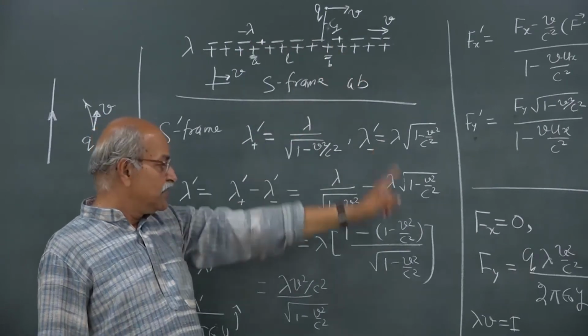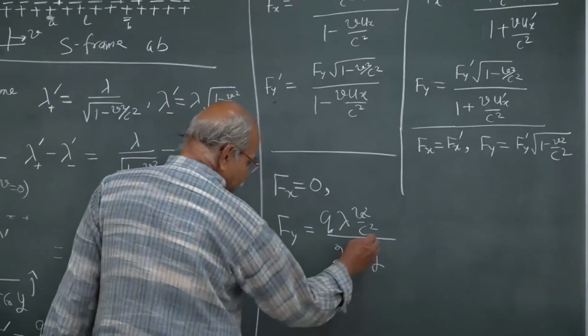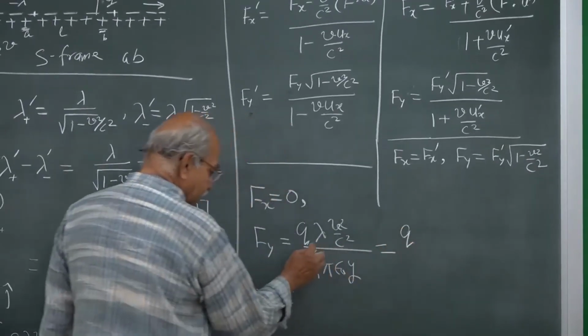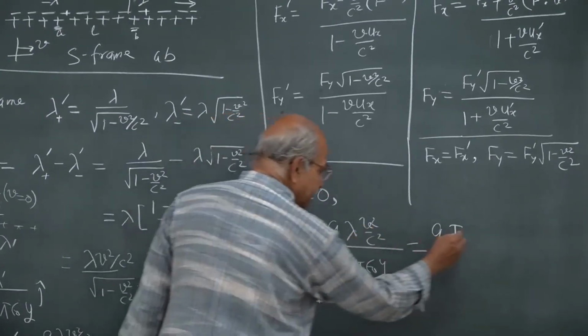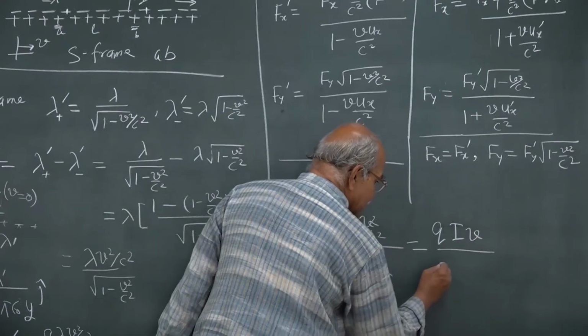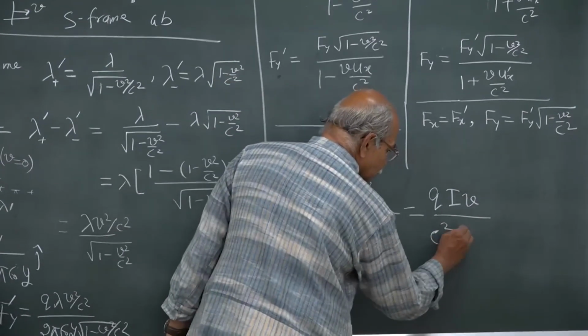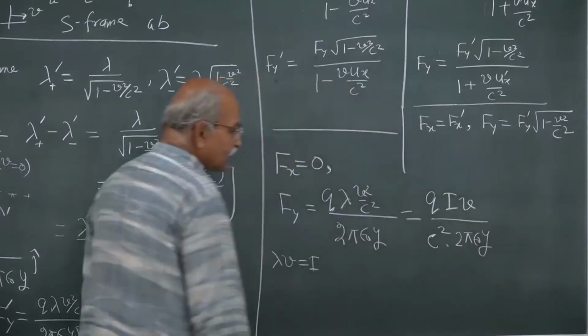So, lambda times v will be the current. And then you can write this as q, and then I, and one v will be there, by c square, and then 2 pi epsilon naught y.